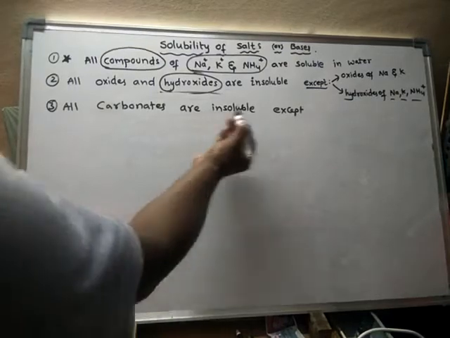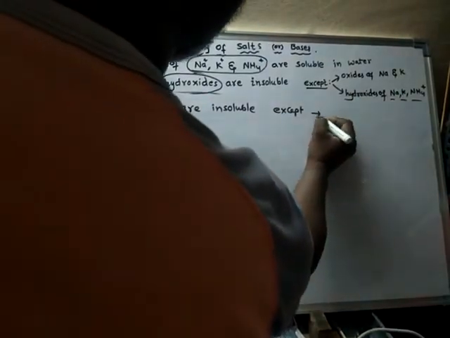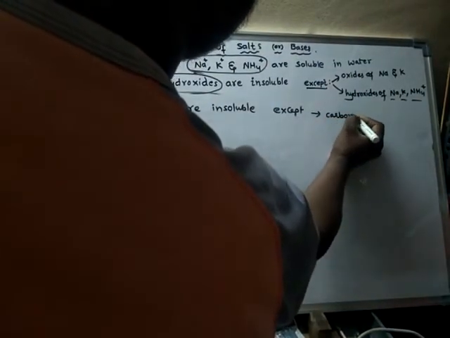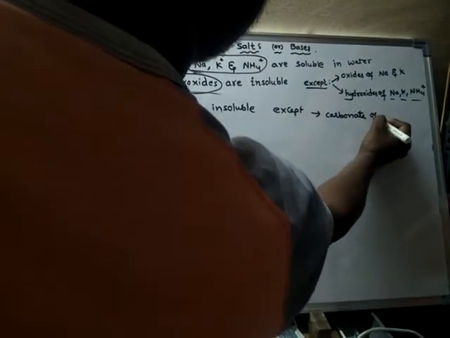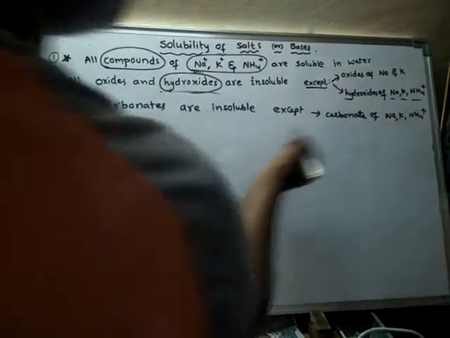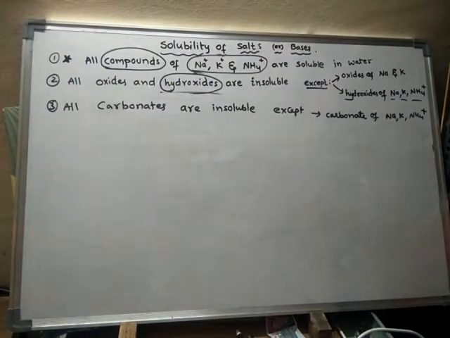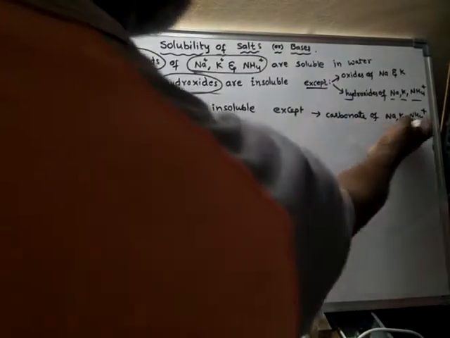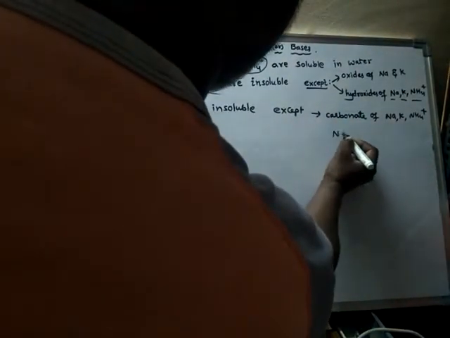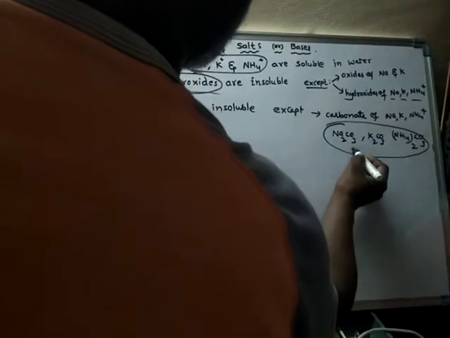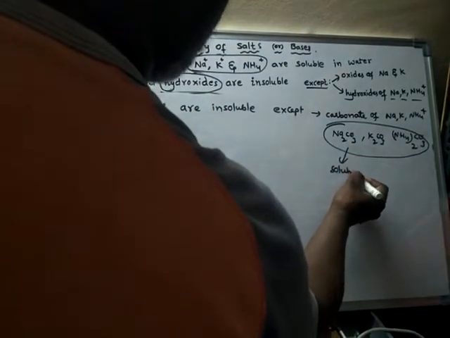So all carbonates are insoluble except carbonates of sodium, potassium and ammonium. What is the formula of sodium carbonate? Na2CO3, potassium carbonate K2CO3, ammonium carbonate (NH4)2CO3. These carbonates are soluble in water.